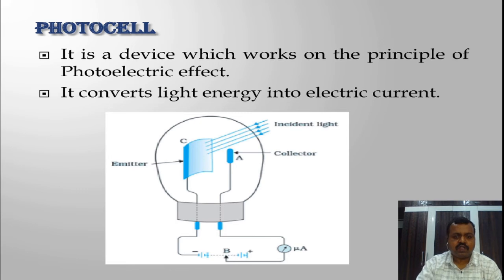Okay, so it works on the principle of photoelectric effect. This cathode is going to emit electrons only when the incident frequency is greater than the threshold frequency. And listen here, one more point: the current which is produced is very small in magnitude and is in the microampere range.